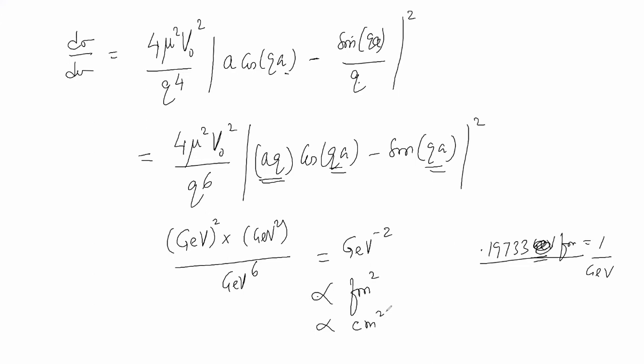Meter square, centimeter square. 1 Fermi is 10 power minus 15 meters or 10 power minus 13 centimeters. That means on the right hand side, you have the dimension of centimeter square. What is the dimension of sigma? The dimension of cross section is centimeter square. Therefore, you see the dimension on the left hand side is the same as the dimension on the right hand side. Is it not?